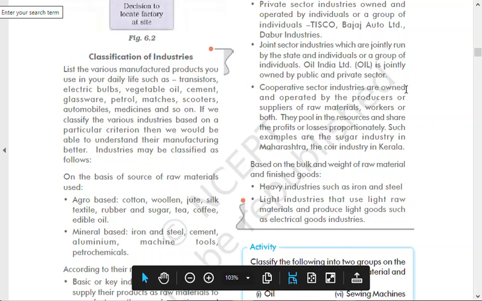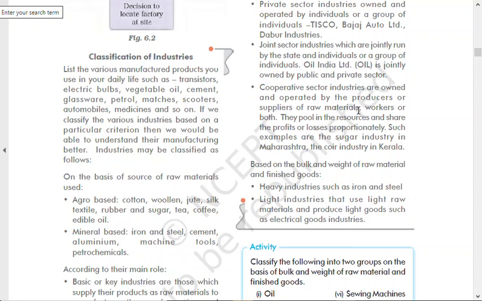Cooperative sector industries are owned and operated by the producers or the suppliers of raw materials, workers, or both. So cooperative sector is another type of industry where profit is not the main motive.